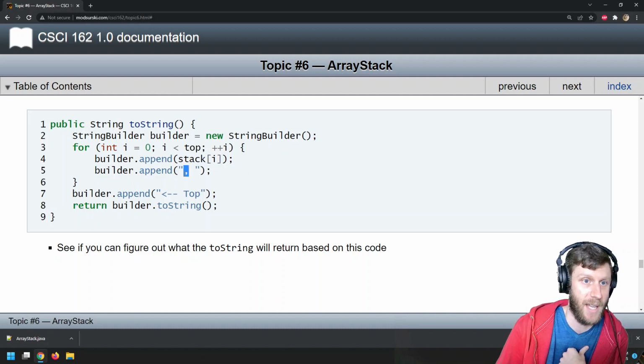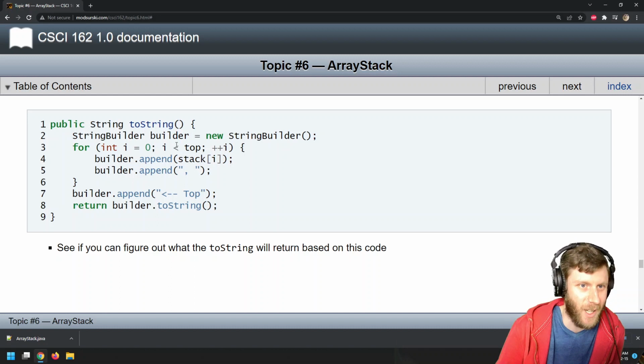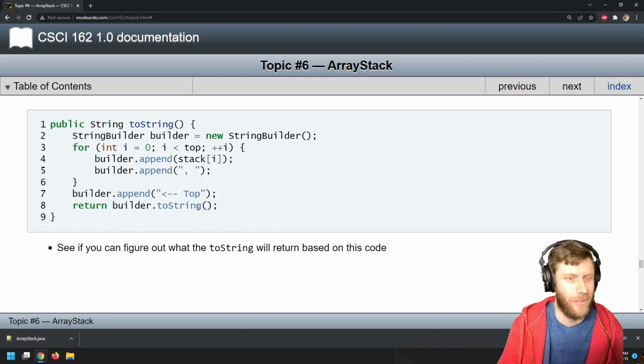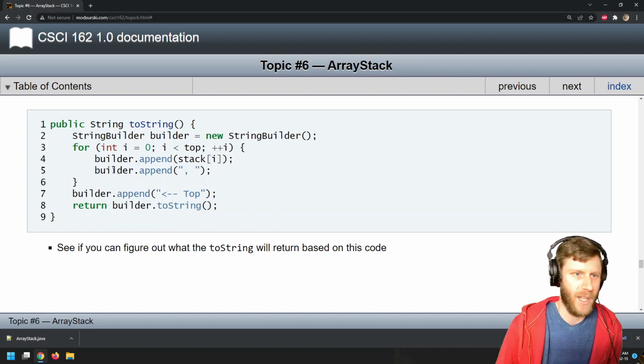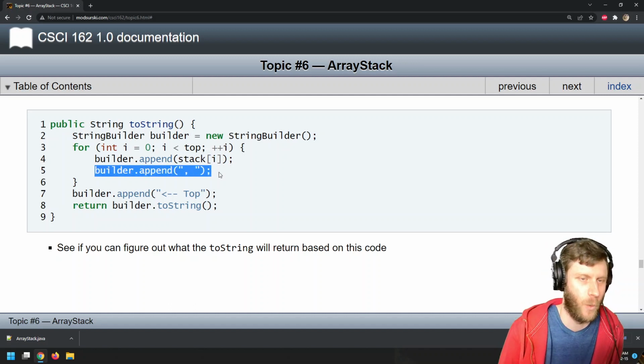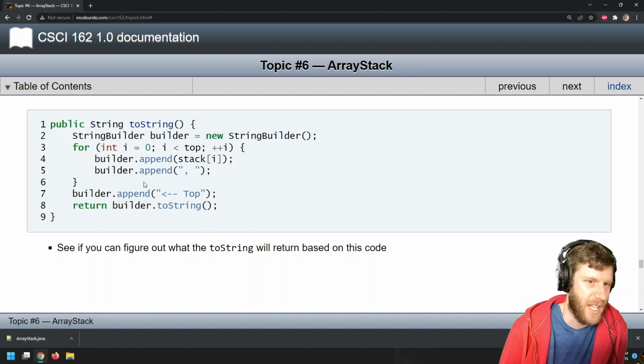Then append to that, comma. And then once you're done that loop, builder append that top thing. And then once you're done, return the toString of the builder. And it's cool, right? The builder object actually has a toString itself, which is neat. Every object has a toString. And again, if you wanted to do that thing where you don't want the comma on the last, just add an if statement, that's all.